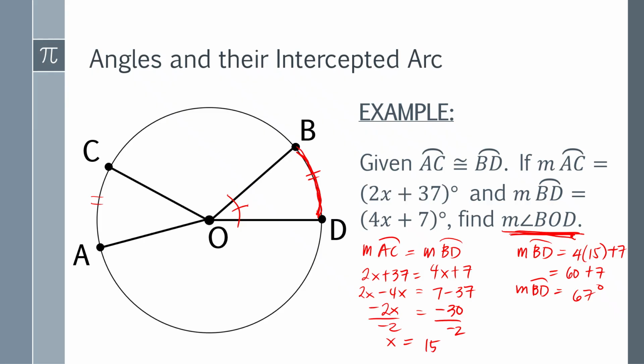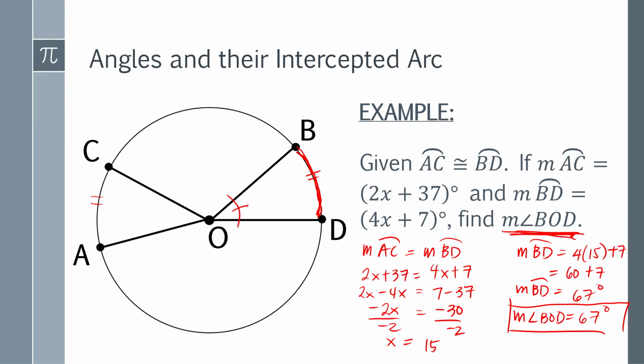Not yet, because using that postulate, the measure of the angle BOD is now 67 degrees. So we arrive at the point where this problem asks you to find the value of angle BOD.